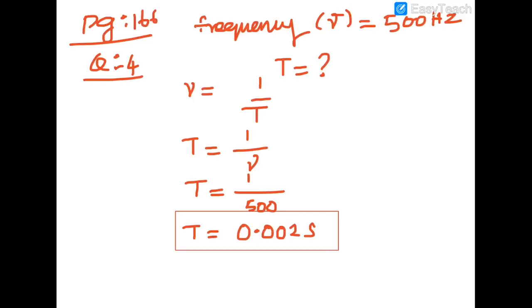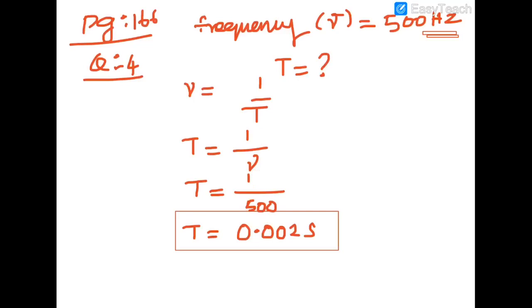So time period is equal to 1 divided by frequency. Here nu means frequency, already given in hertz. So 1 divided by nu, so 1 divided by 500.